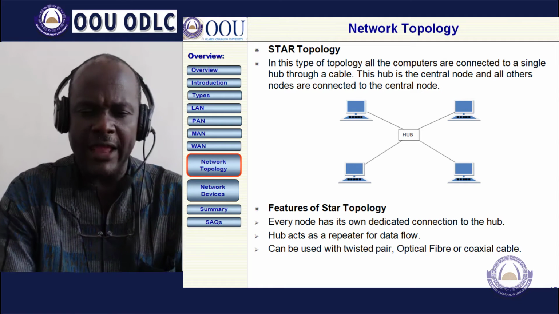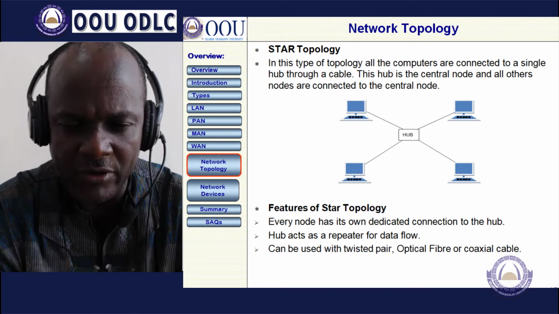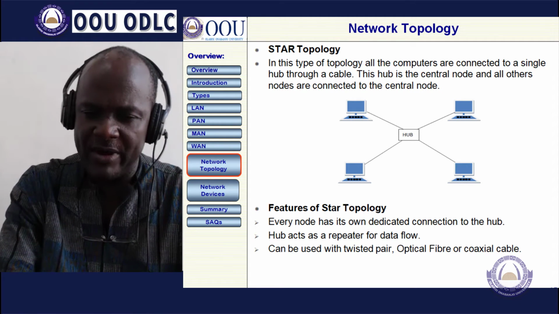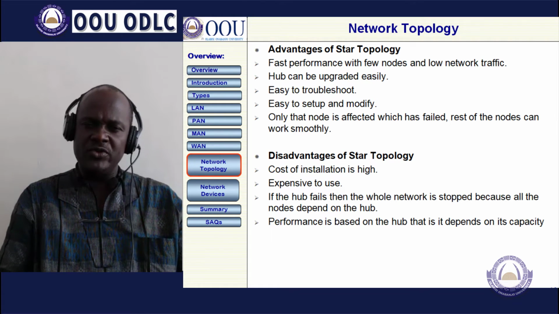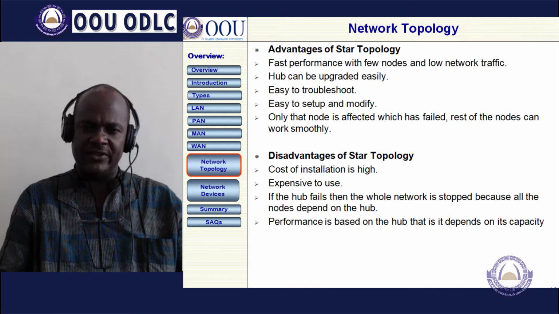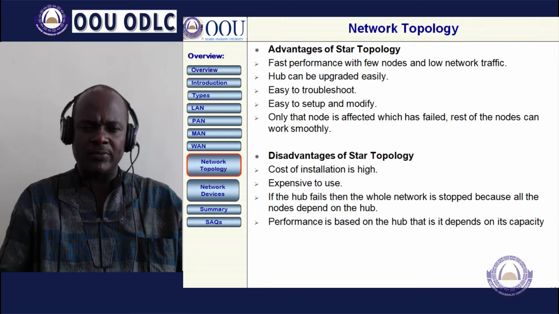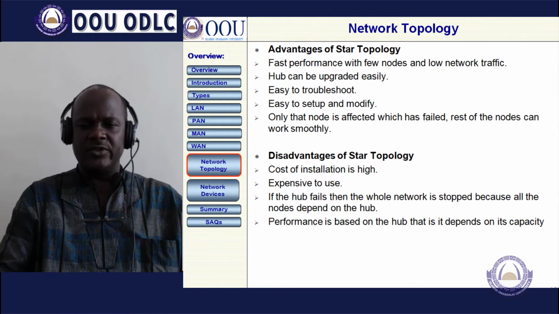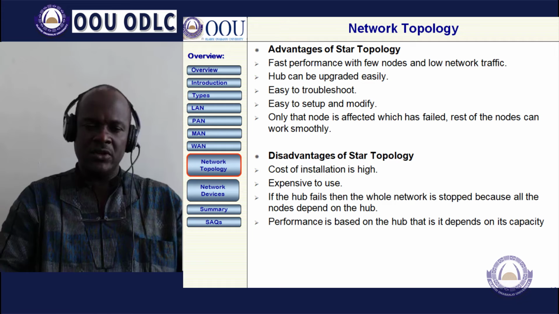The features are that every node has its own dedicated connection to the hub. The hub acts as a repeater for data flow and can be used with twisted pair, optical fiber or coaxial cable. The advantages of star topology are fast performance with few nodes and low network traffic. Its performance is very high. The hub can be upgraded easily, and it is easy to troubleshoot, set up and modify. Only the node that has failed is affected, and the rest of the nodes can work. If one node is affected, it doesn't mean that the network is broken or down.